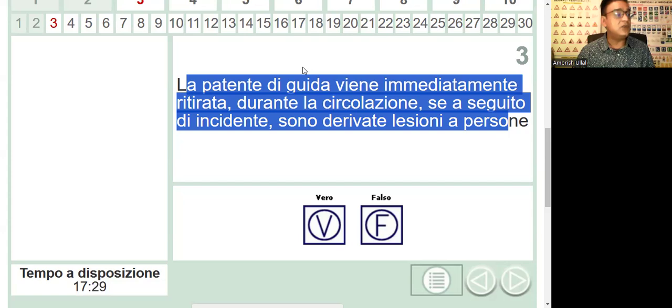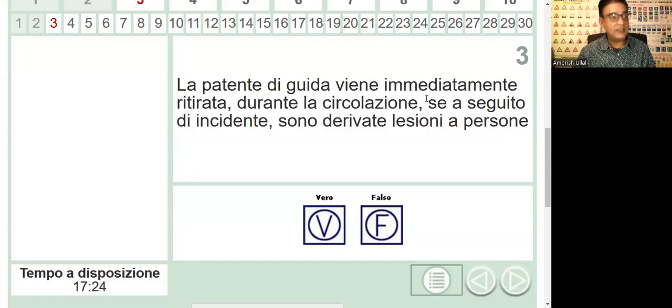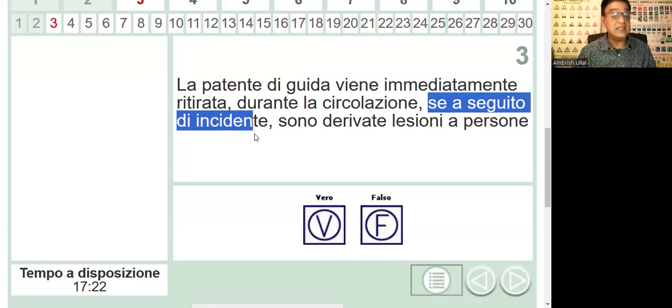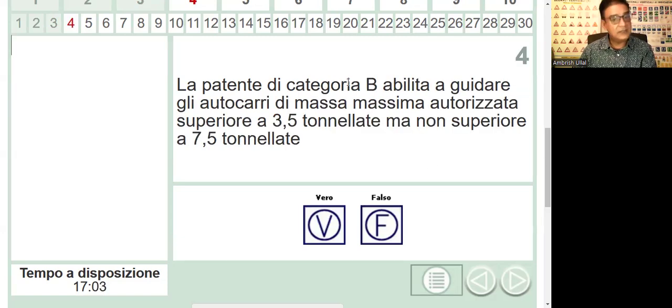It says your license will be immediately taken away from you during your driving, a seguito di un incidente, after an accident caused by you, where there derive lesioni a persone and you have wounded people. So if you wound somebody, they'll take your license away. Yes, they should, otherwise he'll go afterwards and bang into somebody else and wound somebody else. Yes, of course, this is vero, okay? If you hurt someone, they'll take it away first. They'll find out why you did that and afterwards they'll give it back to you in case it was a once-in-a-time thing.